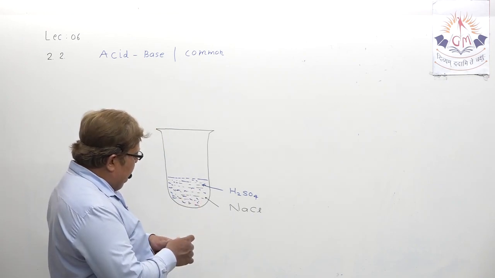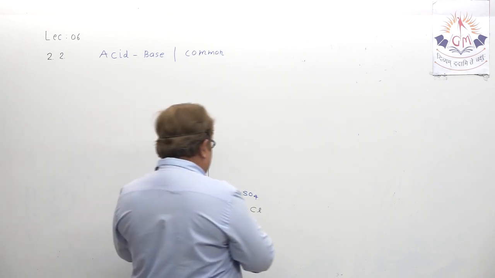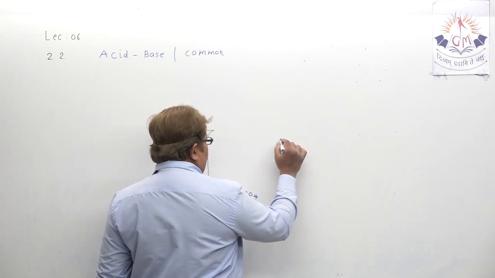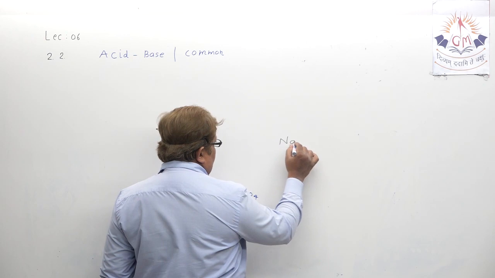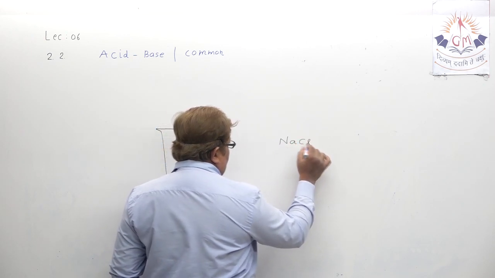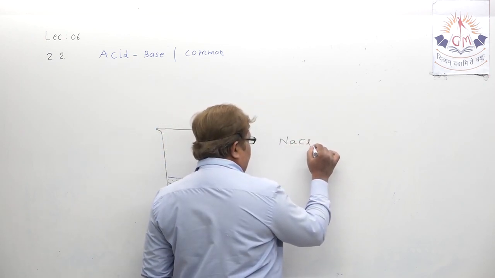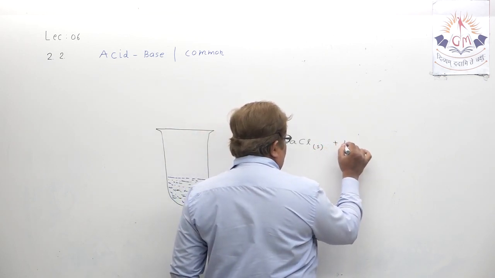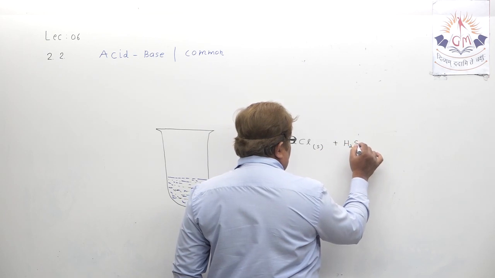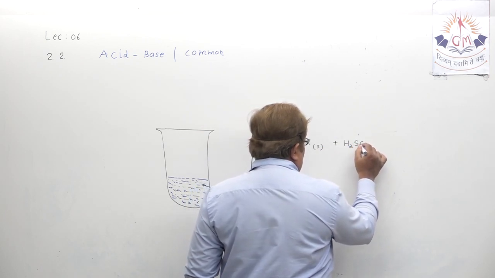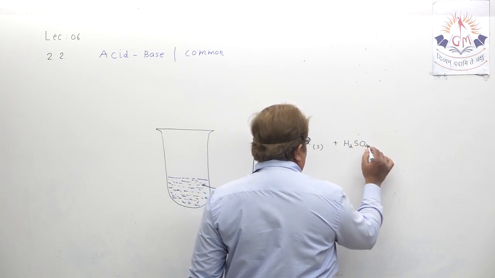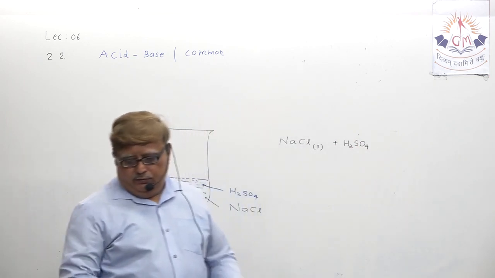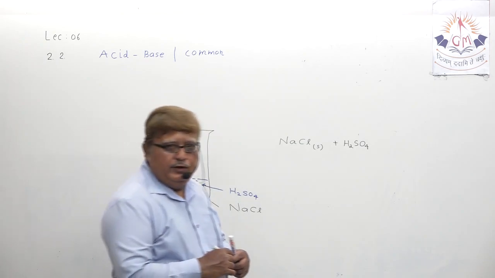Understand how the reaction takes place? Let us write NaCl, that is sodium chloride, when reacted with H2SO4, the sulfuric acid we have taken.